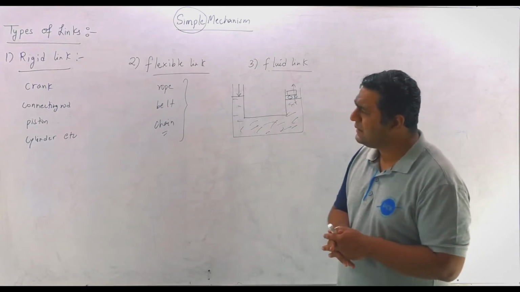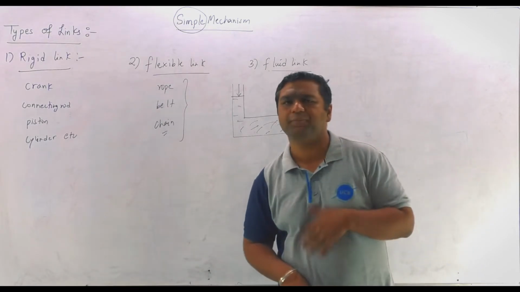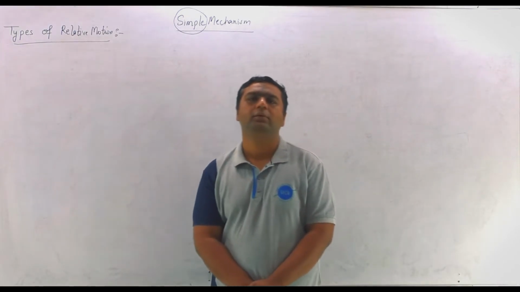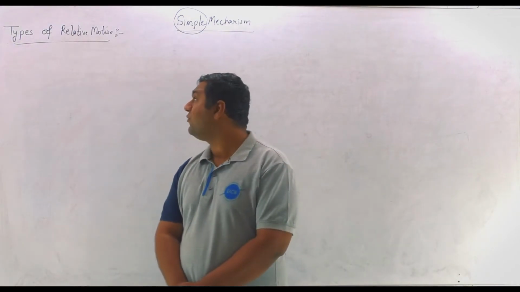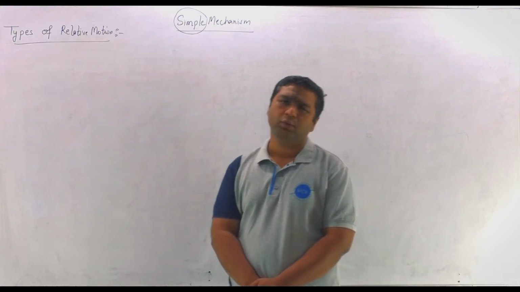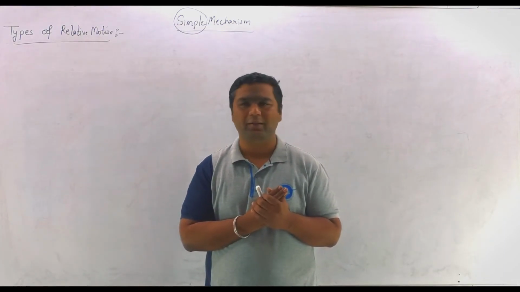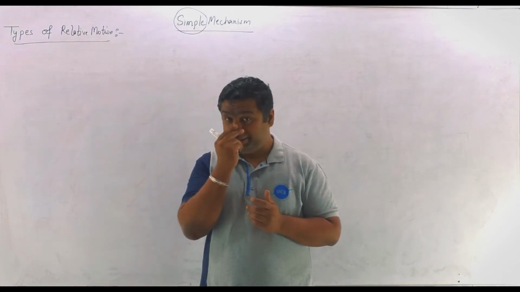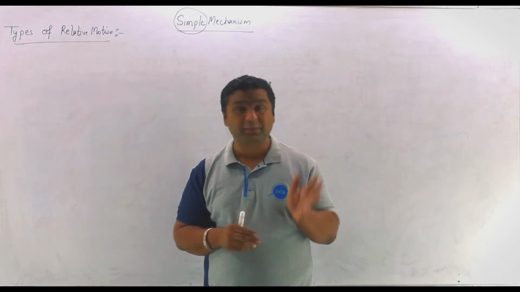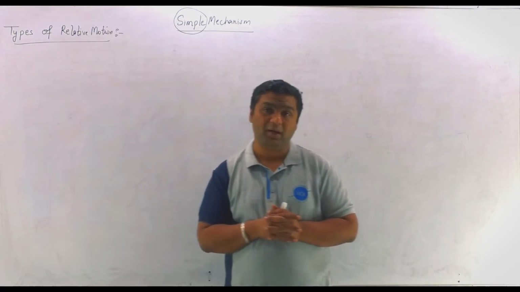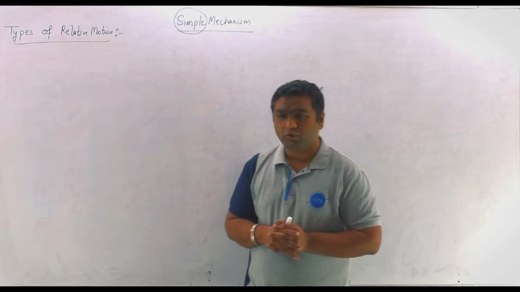Now let us discuss the types of relative motion. As I already told you, for any part of a machine or mechanism to be a kinematic link or element, it must be in relative motion with respect to some other part. When we are talking about relative motions, there are three types.